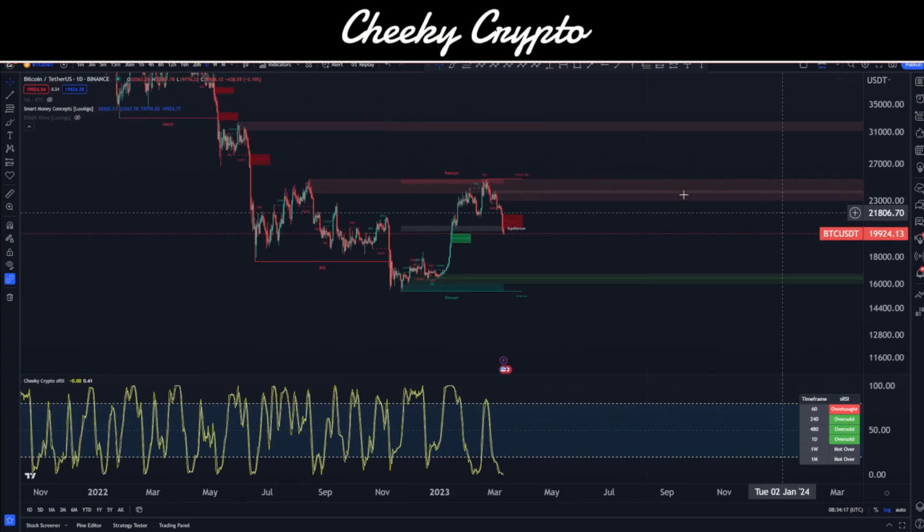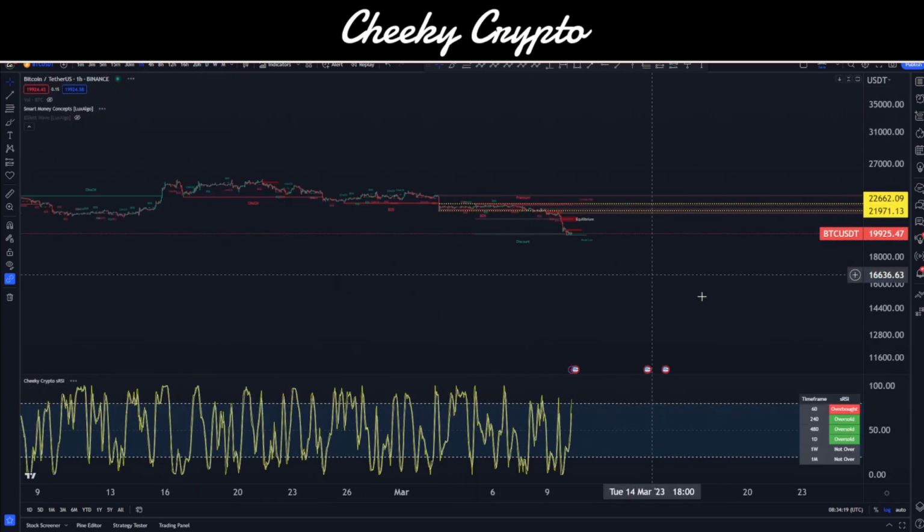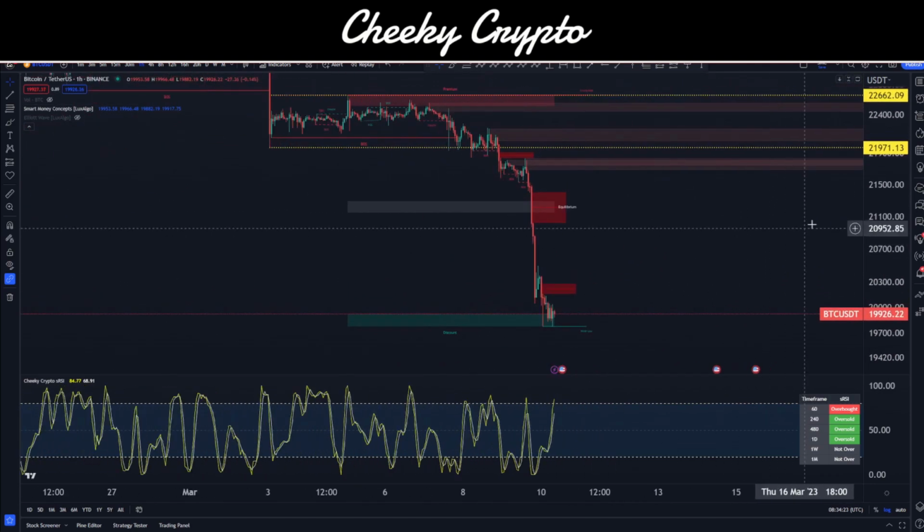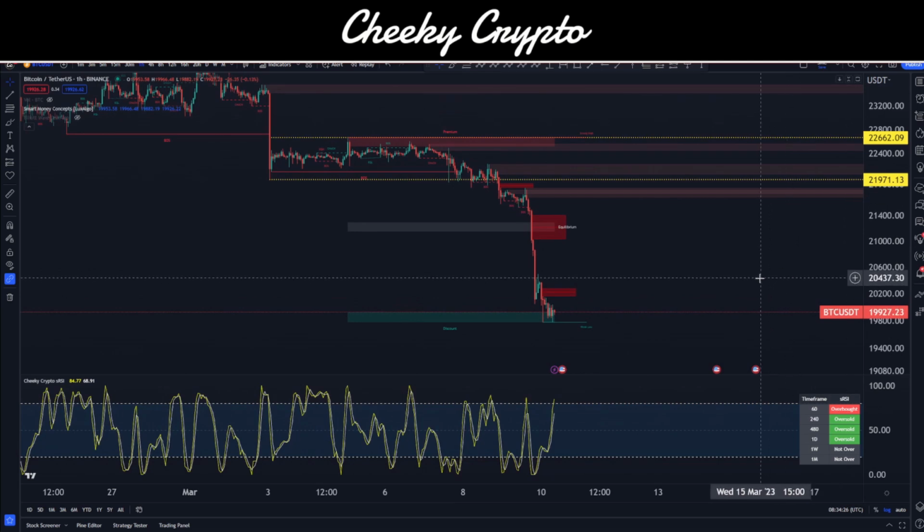So essentially everything on Bitcoin at the moment is looking pretty good for bearish traits, which is what we've been talking about for a while anyway. So nothing terribly unusual there.